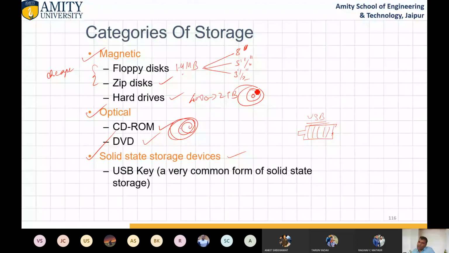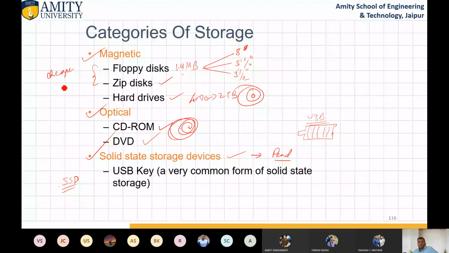But external SSD, normally nobody is purchasing. Only internal SSD is purchased. So it is like a hard disk. Okay, so these are the different technologies which make storage possible. Now magnetic storage.